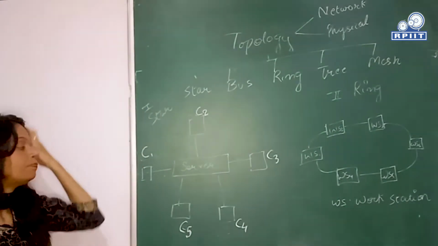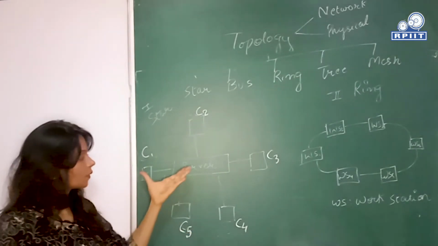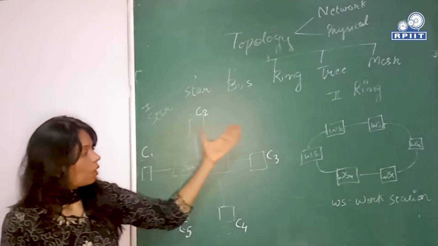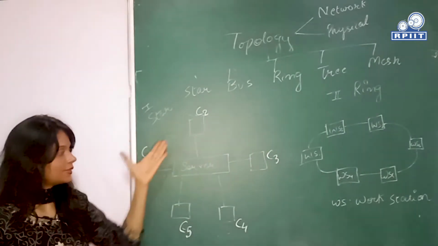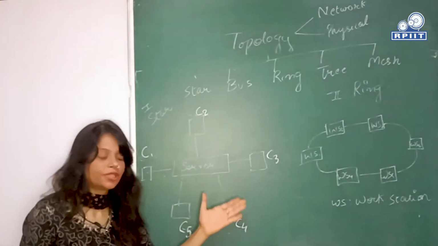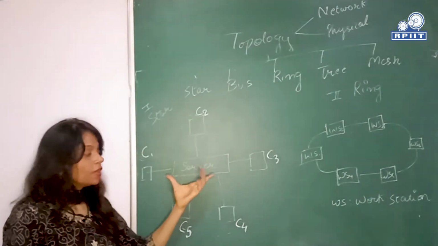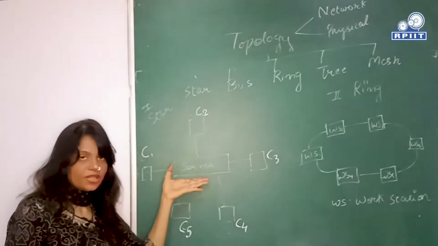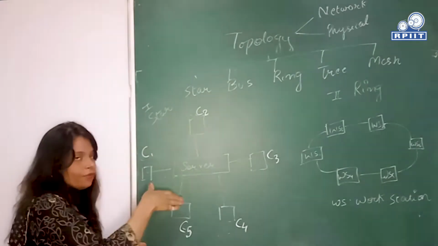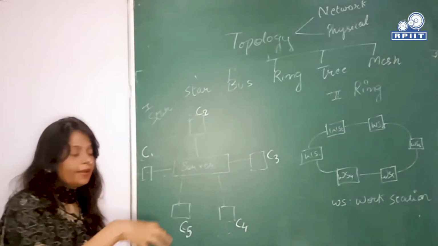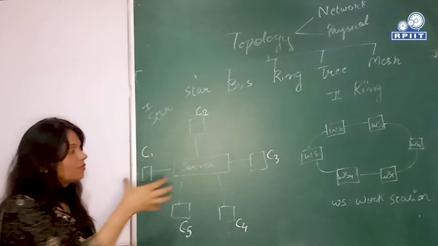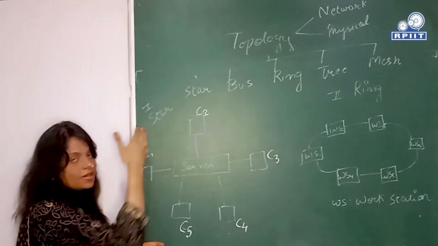What is star topology? As you can see in the diagram, there is one single server, the mainframe computer, and all the other computers are clients. This is the arrangement through which the different nodes are connected to each other. The server computer is the main workstation through which different clients communicate over the network. All the information that is required is stored in the server only, okay? So the server is a very important computer in terms of star topology.